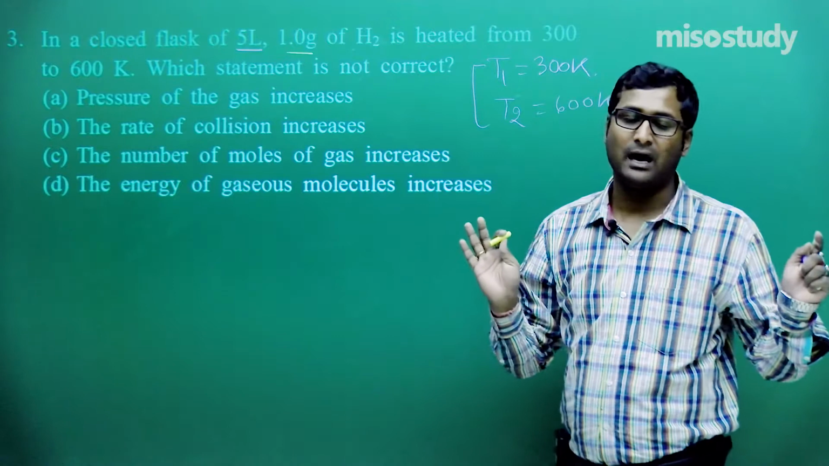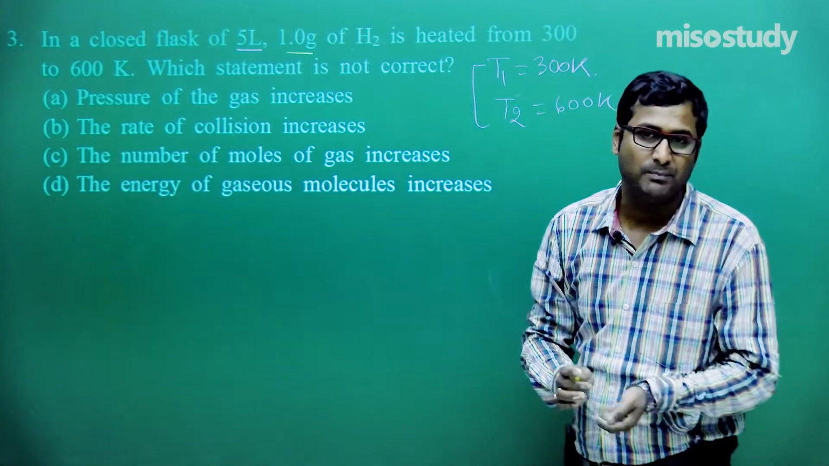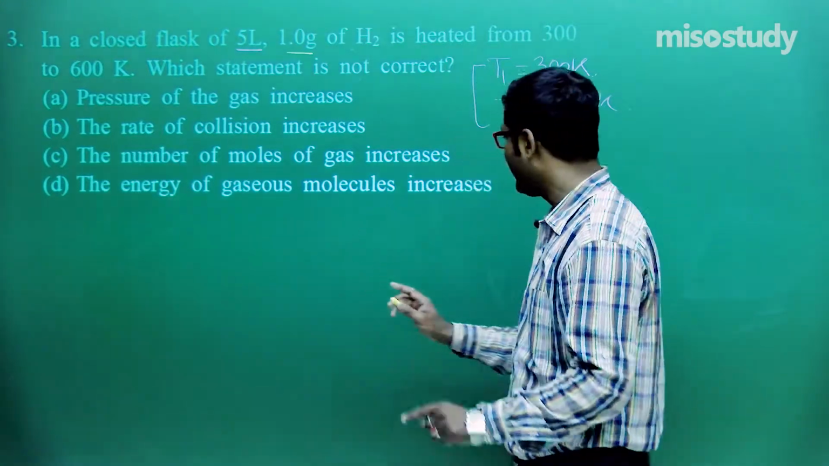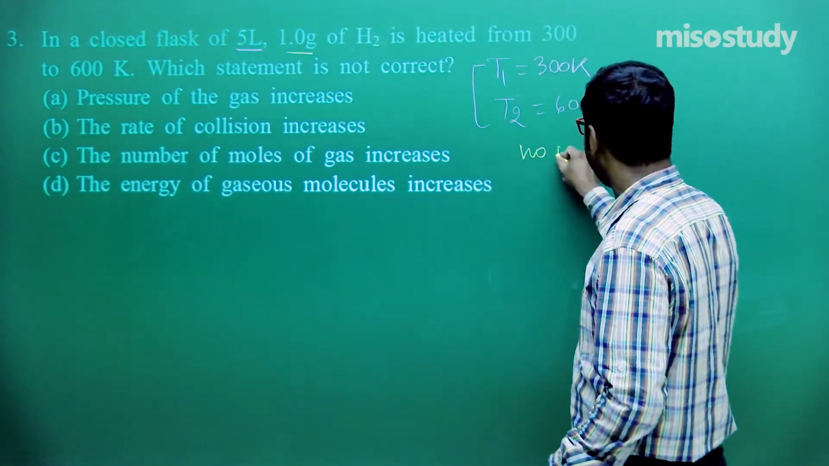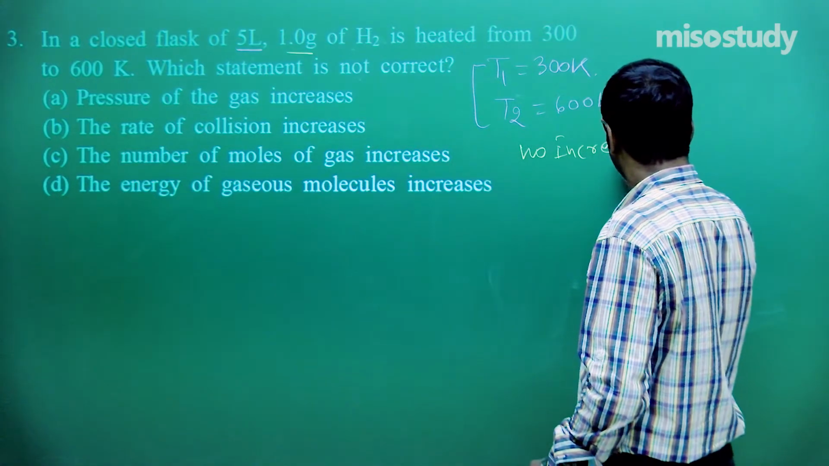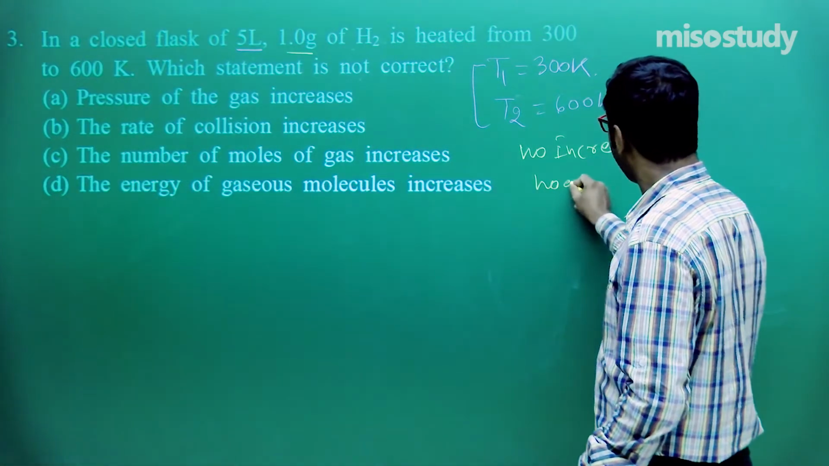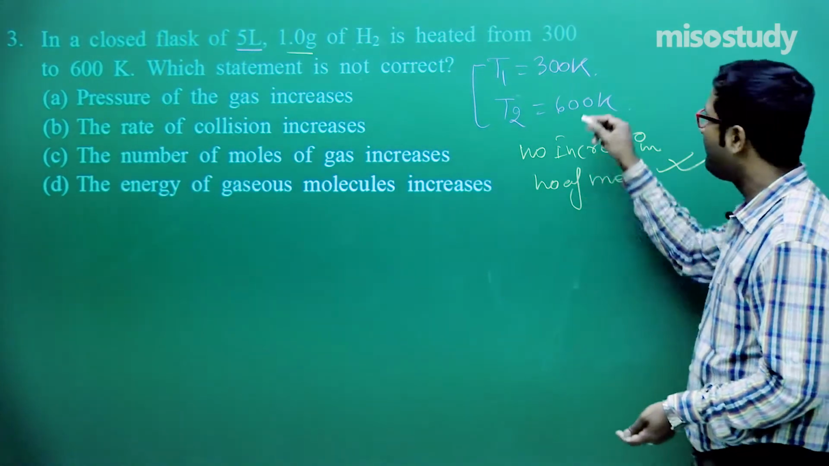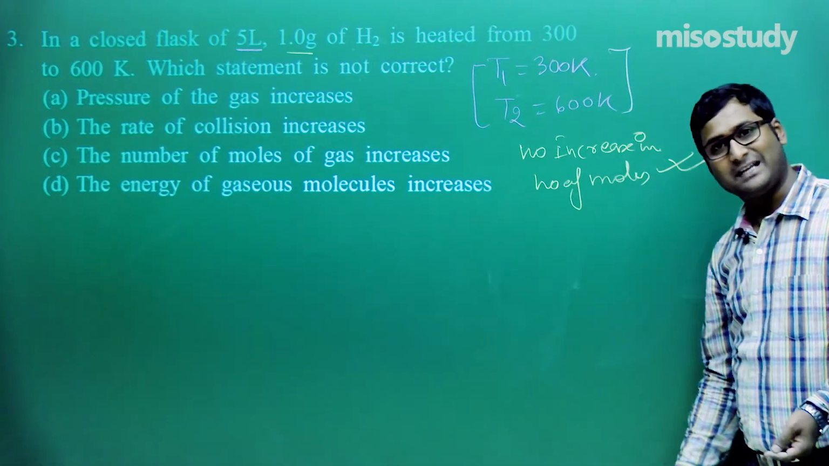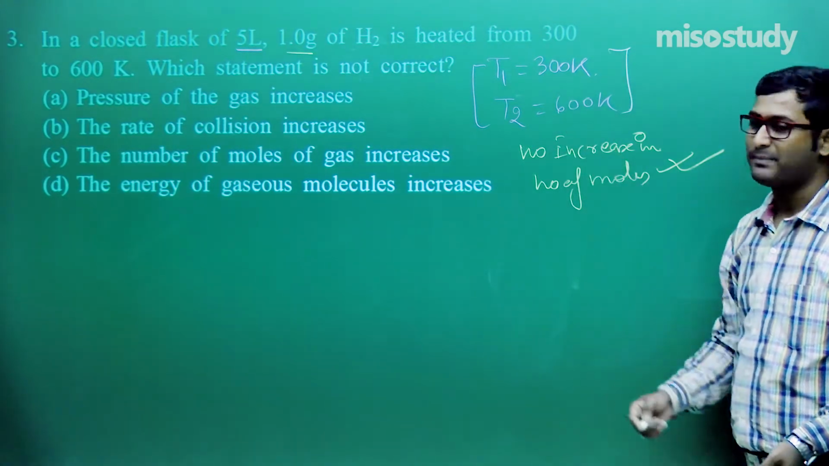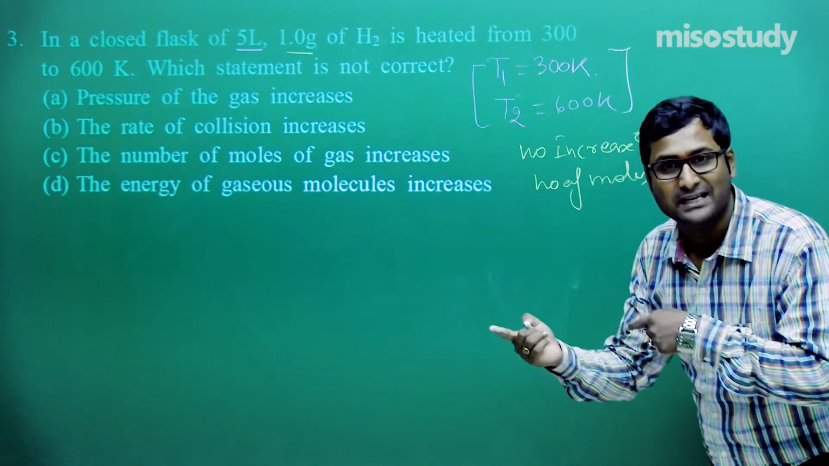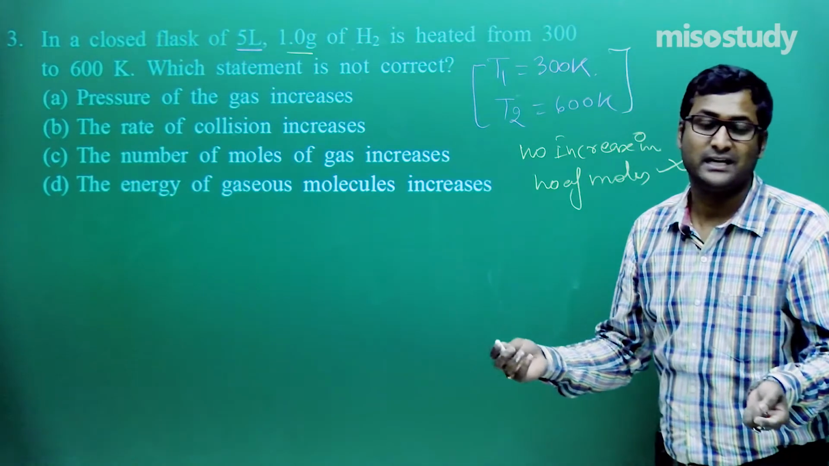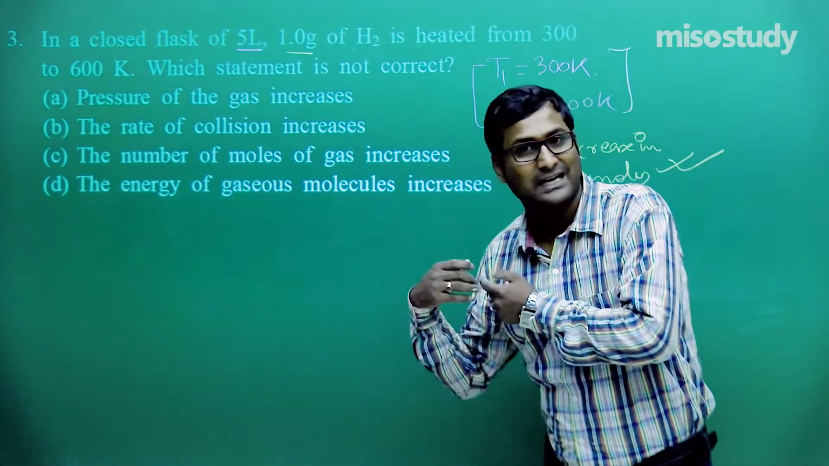If mass and volume remain the same, then definitely we know there is no increment in the number of moles. It is fixed. So we can say in this case, there is no increase in the number of moles. Okay, this is the first concept. Now, if temperature increases, then with the rise in temperature the randomness increases. Randomness increases, that means velocity increases. Velocity increases, so the average kinetic energy increases.